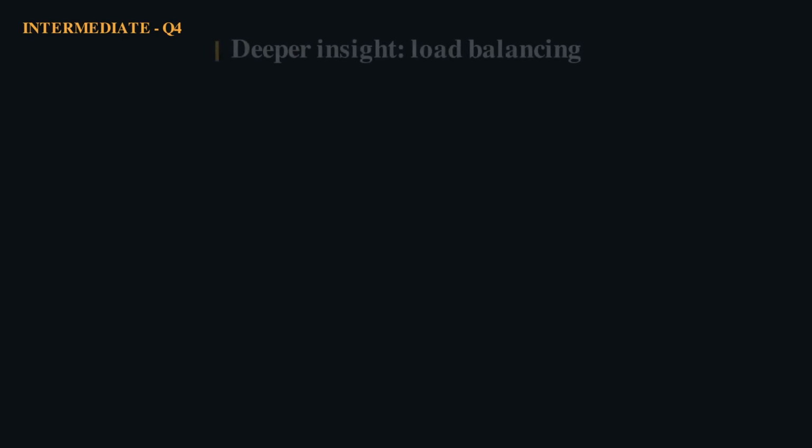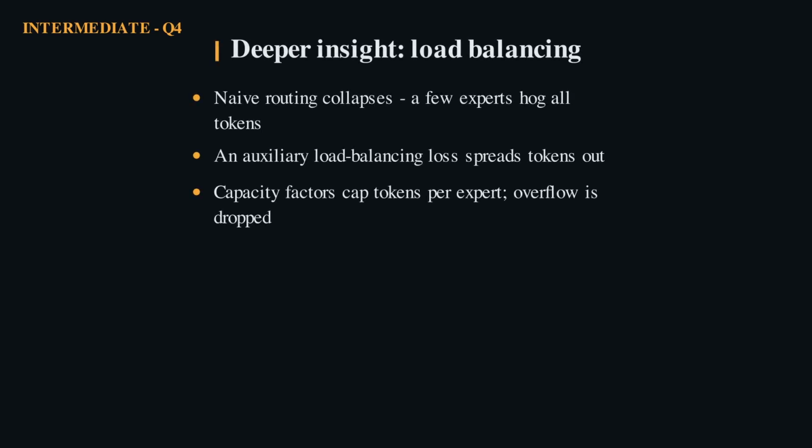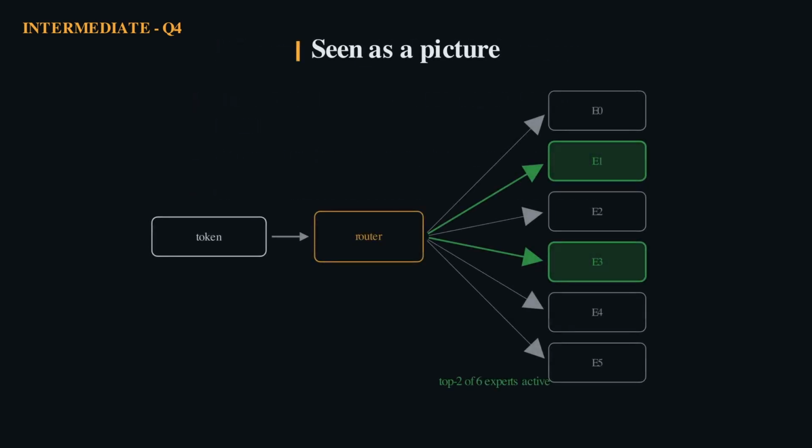The hard part isn't routing, it's balance. Without help, the router sends everything to a few favorite experts. So MoE models add an auxiliary load balancing loss and per expert capacity limits. The router is a switchboard. Each token lights up only its top experts, here 2 of 6, and the rest stay dark. Sparse activation is the whole point.